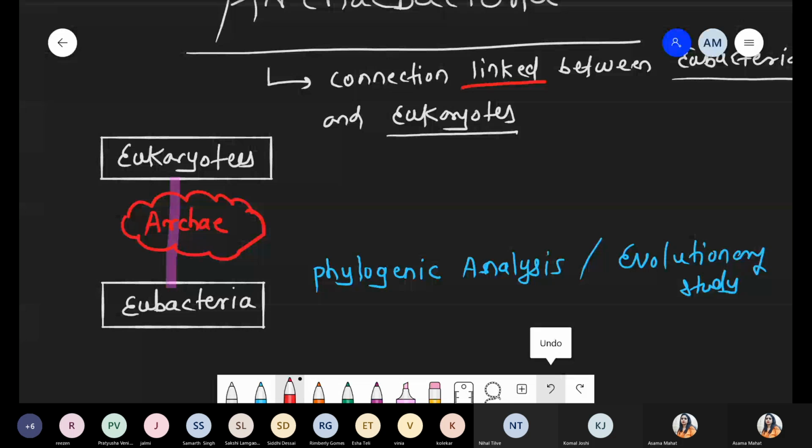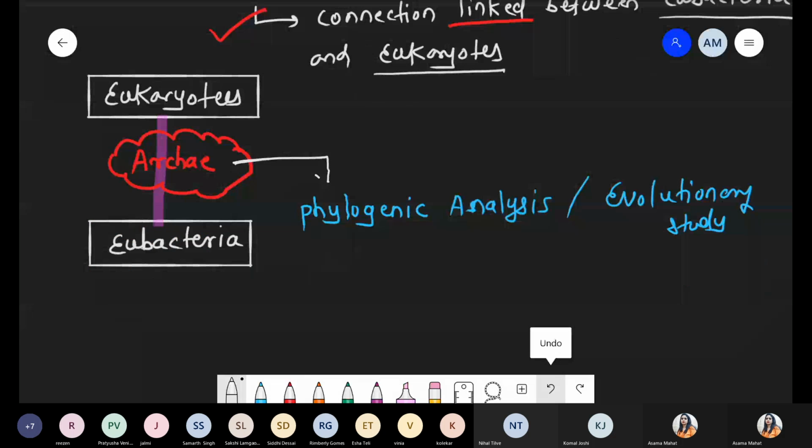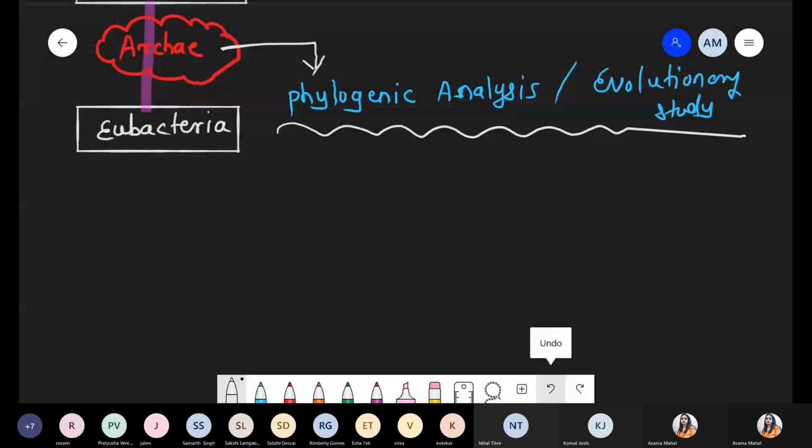So we will later discuss which properties present in Archaebacteria resemble eubacteria as well as eukaryotes. So this is the first point with respect to the connection: eubacteria, Archaebacteria, and eukaryotes. It will be showing the evolutionary relationship among the organisms. They can represent phylogenetic analysis among the organisms. So due to this point, Archaebacteria are also called the living fossil.